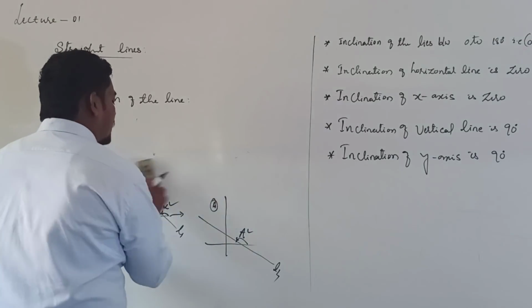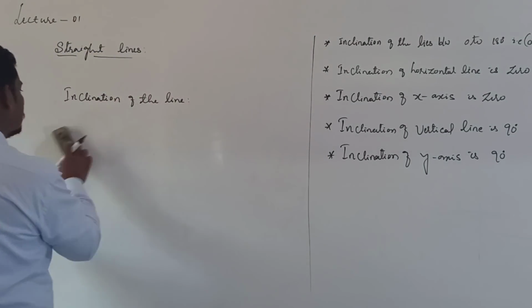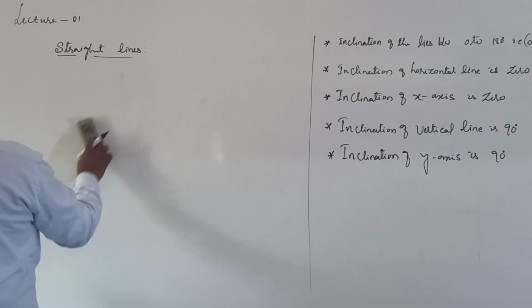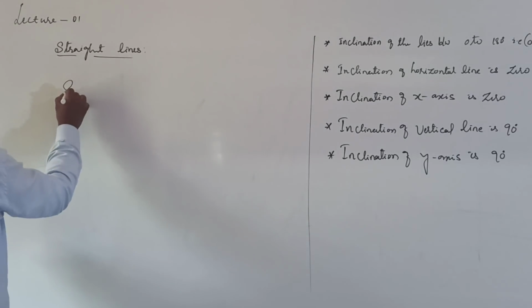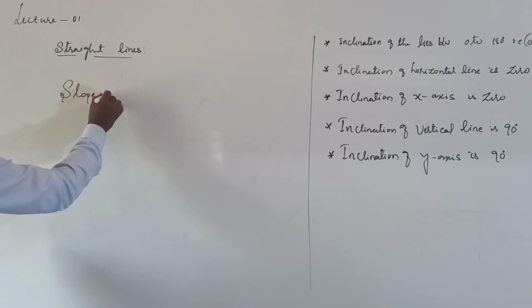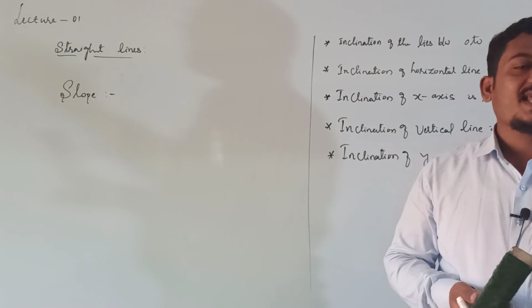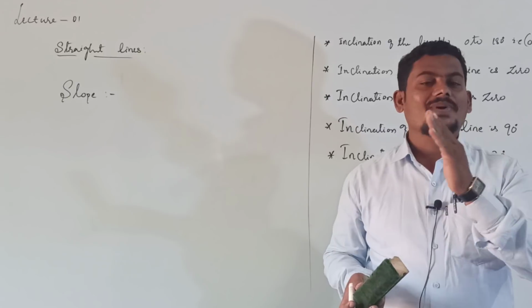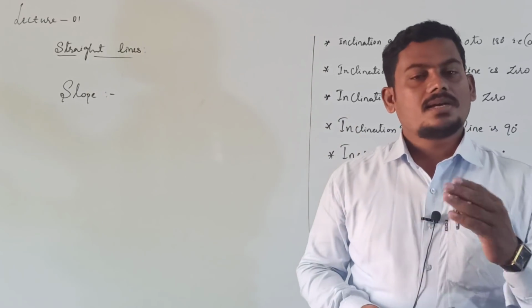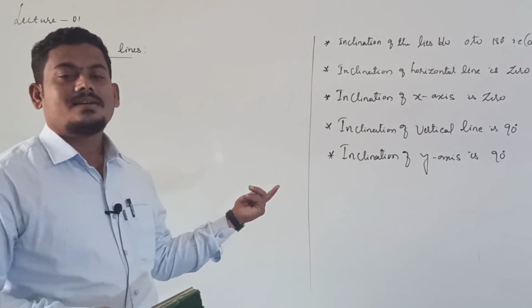Next, slope. Slope of a line, or simply slope. What is the definition of a slope? Slope of a line means slope of a straight line, right? Tell me, what is the definition of the slope of a straight line?